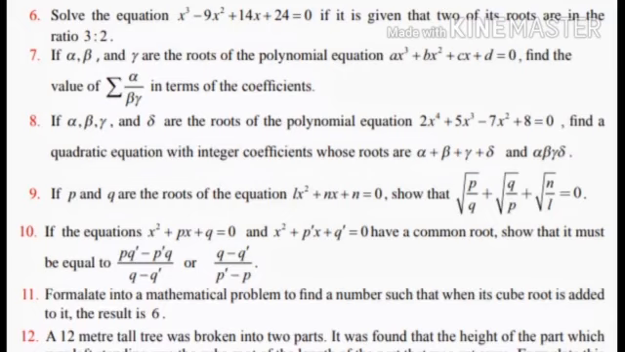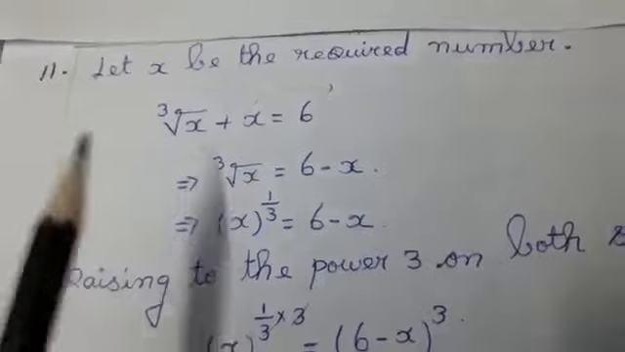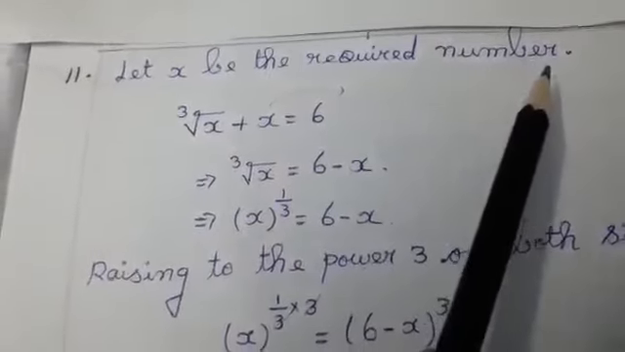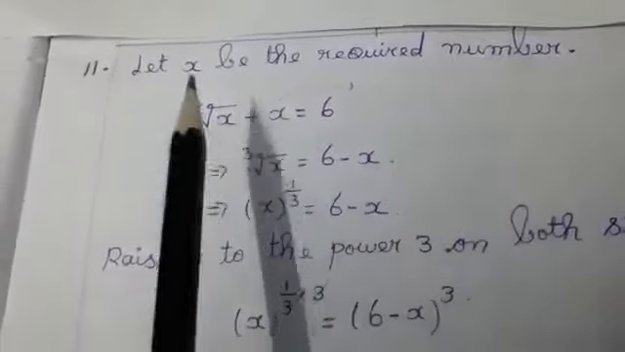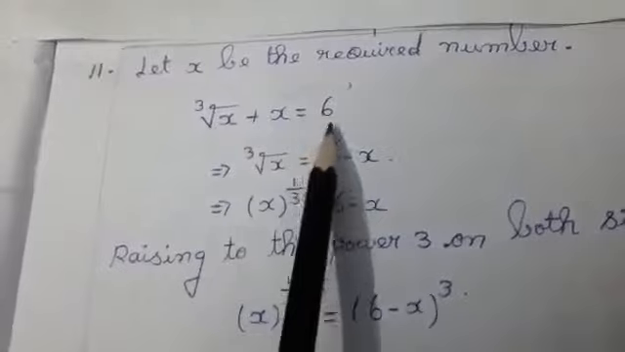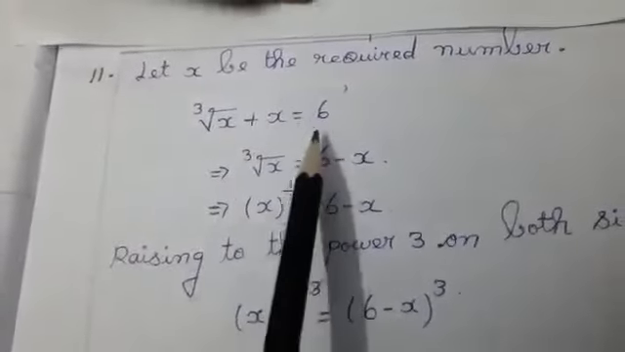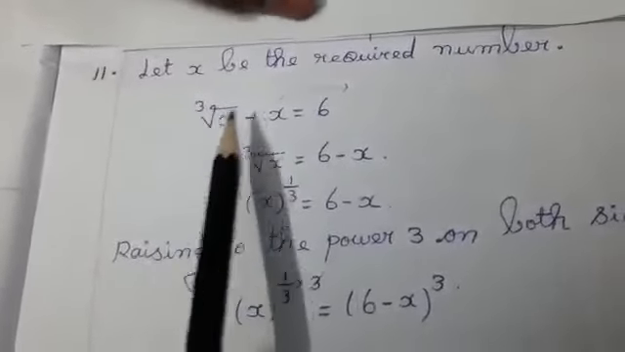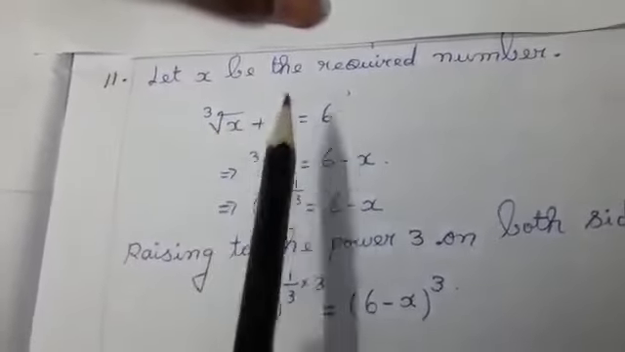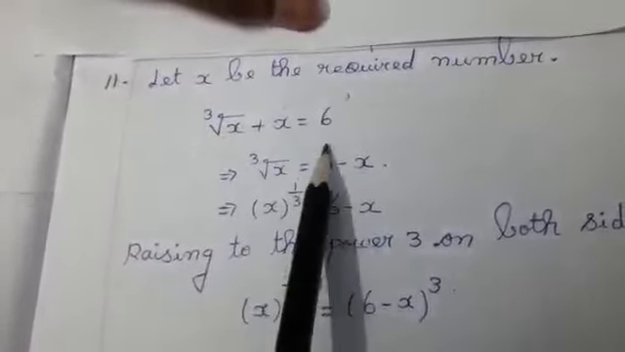That is the concept of the sum. Now we are going to do the 11th sum. Exercise 3.1, 11th sum. Let x be the required number. And what is the question they have given you? I'm going to take a number, and if I add the cube root of that number, I should get the answer as 6. That is the concept they have given you. So, cube root of x plus x, the number, equal to 6.